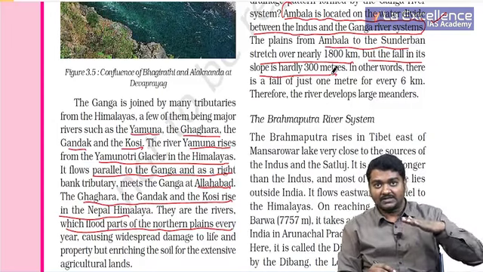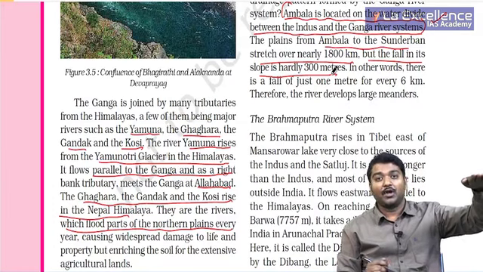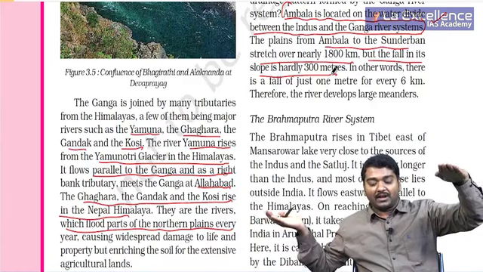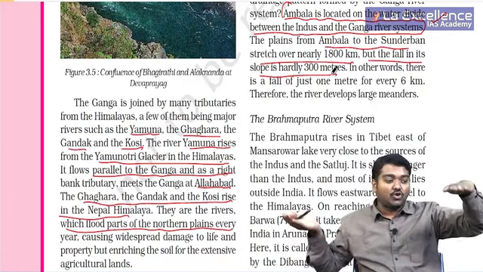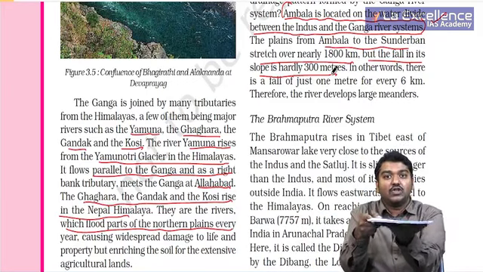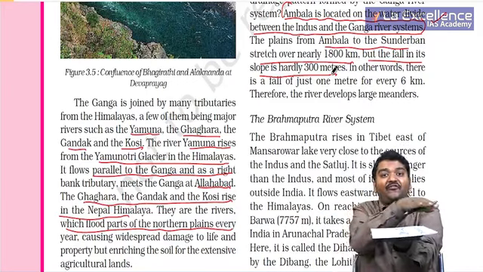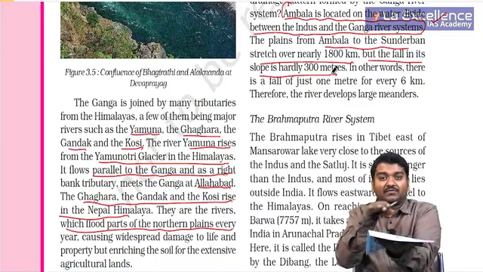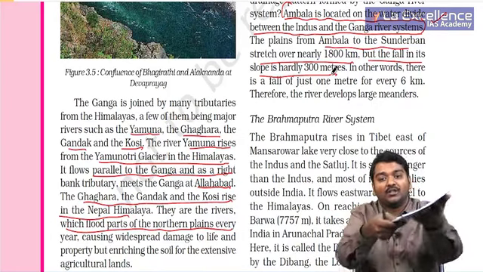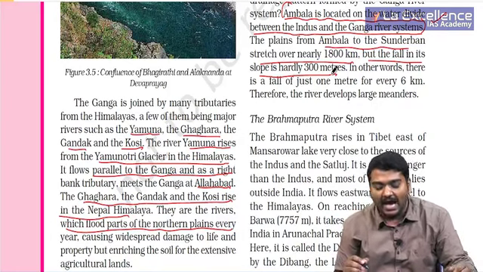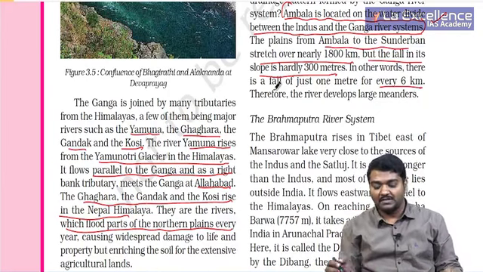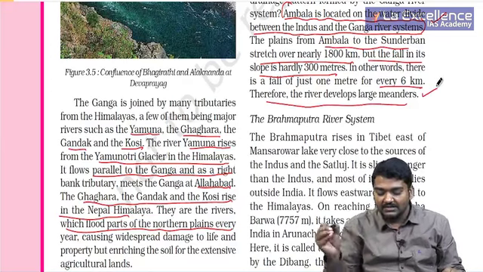The meaning of this is, when we consider from Punjab to West Bengal, we are usually observing that the slope is gentle. The meaning of this is, the slope is not literally present at all. It is a flat surface. On a flat surface, whenever a river flows, what happens? You see meandering of rivers. So this is what they are trying to say. That is, as there is only 1 meter drop for every 6 kilometers, the river meanders in this region.